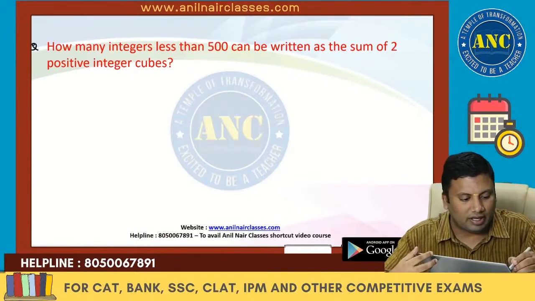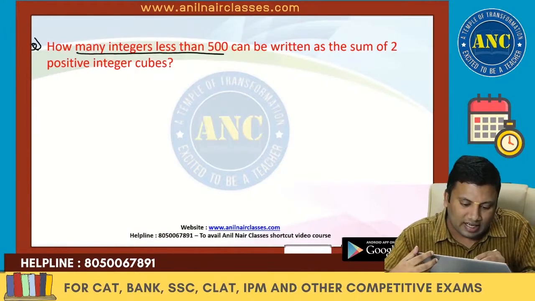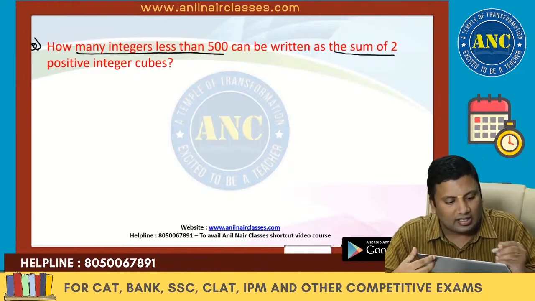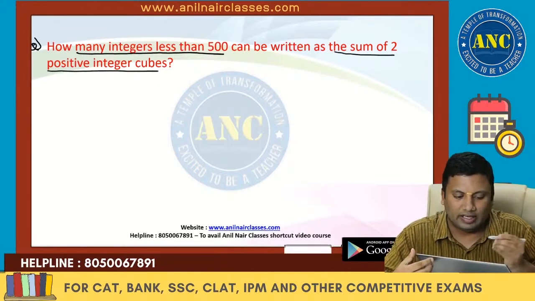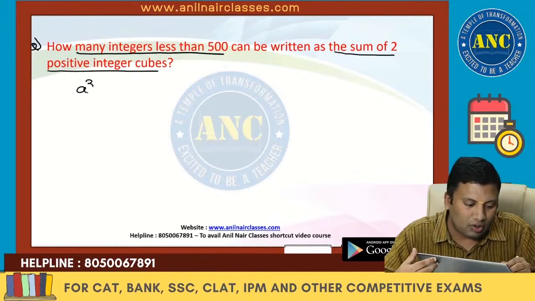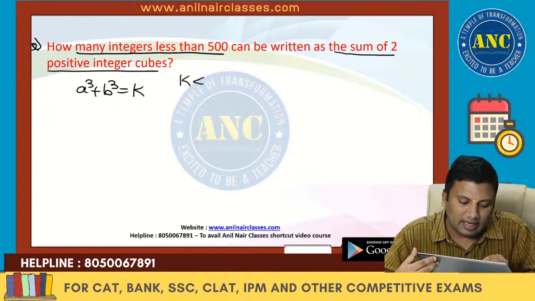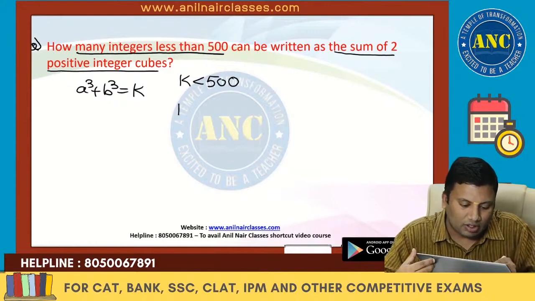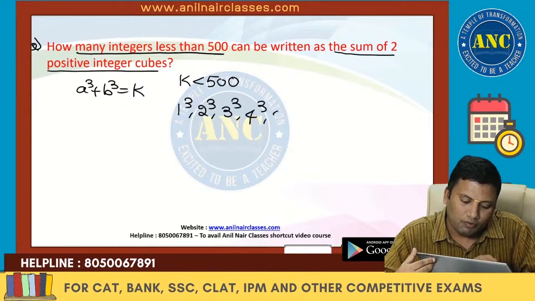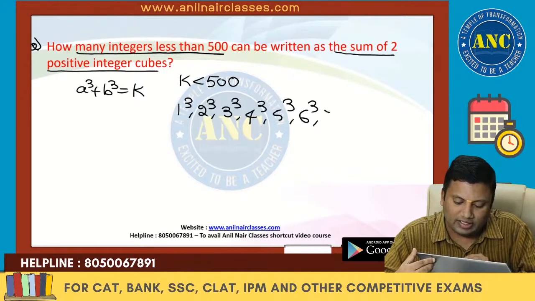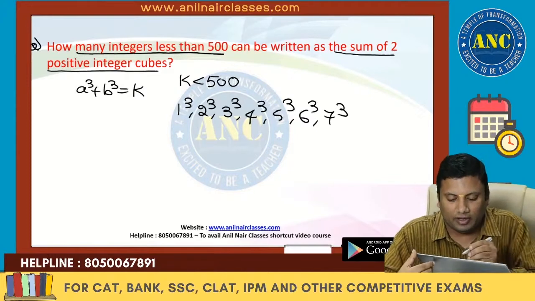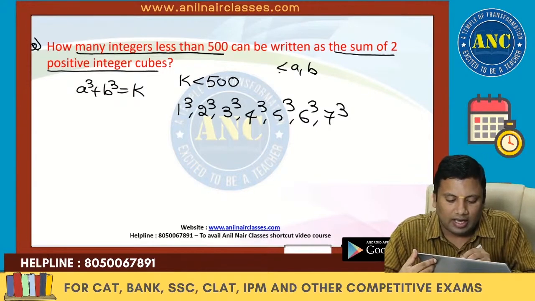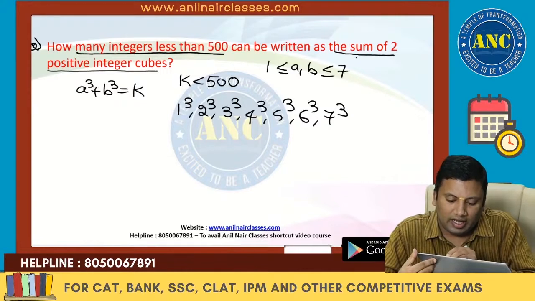Listen carefully to the question. How many integers less than 500 can be written as a sum of two positive integer cubes? That means a cube plus b cube equivalent to k, right? K is less than 500. Now if I list out all the perfect cubes, 1 cube, 2 cube, 3 cube, 4 cube, 5 cube, 6 cube and 7 cube. 8 cube is 512. So a and b values can lie from 1 to 7.